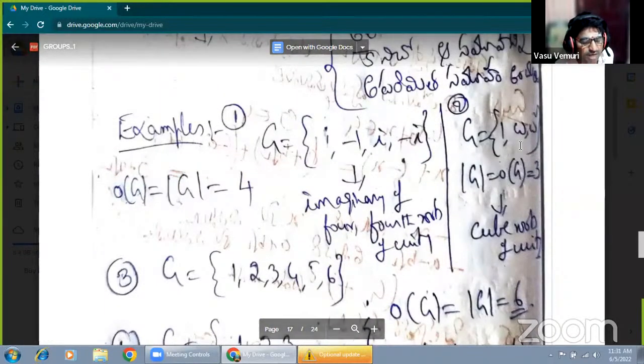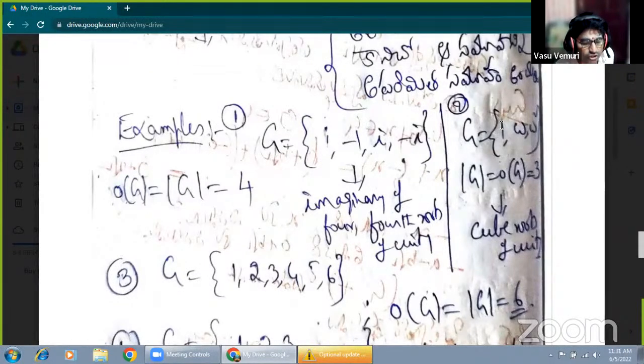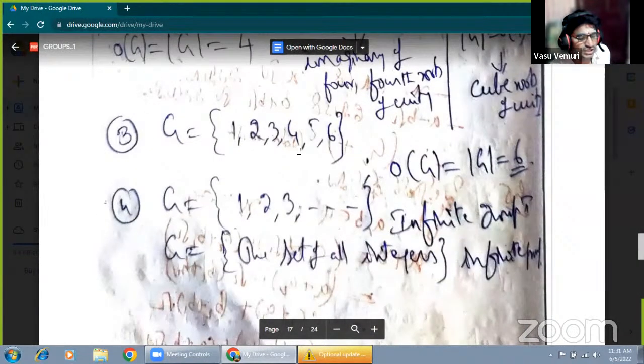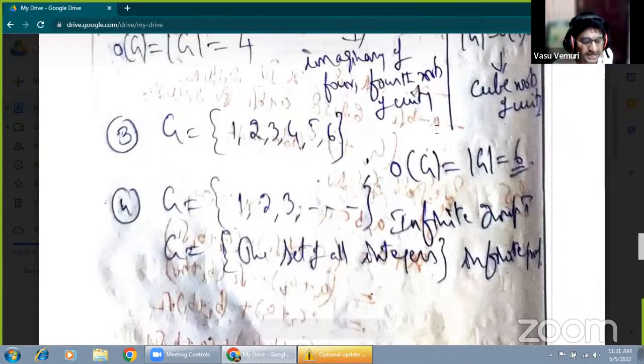Cardinality of the group, mod G, or order of the group, O(G), is the total number of elements, which is 3. Suppose there are 6 elements in the group. The order of the group is 6 and the cardinality of the group is also 6. Both are the same. You just have to understand the purpose. Some refer to it as mod G, others as O(G).